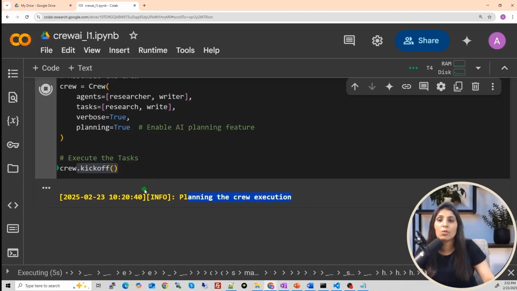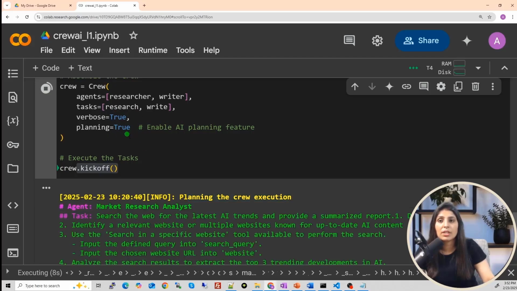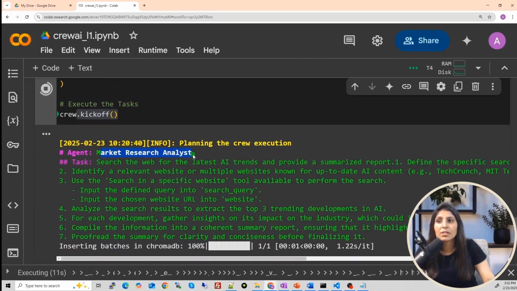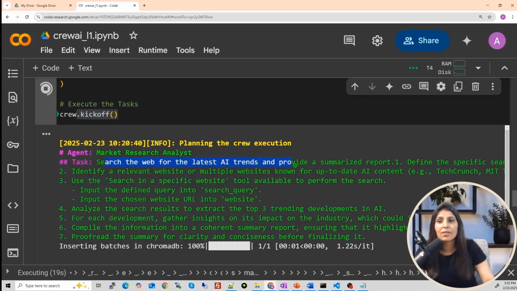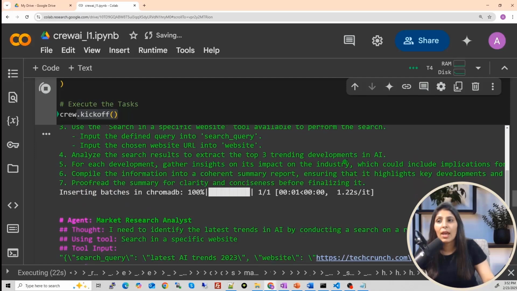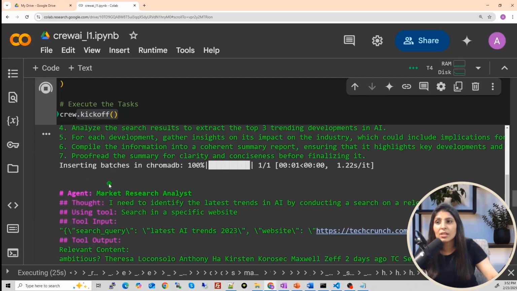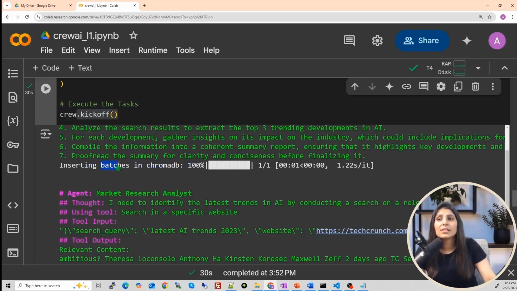It is planning the task, means how to do this entire task. See, first, market research analyst, this agent, and the task. What is the task assigned to that agent? Search the web for latest AI trends and provide a summarized report. And then it did some task, and then it is inserting in ChromaDB. See, guys, we asked to find the latest AI trends. So there are various different websites which have data related to that. So one by one, it is seeing those websites and it is storing the data in a ChromaDB, and finally it will combine all the results.